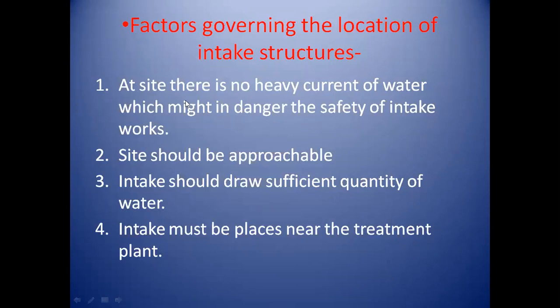What is meant by heavy current? Heavy current means when the water flows by gravity, the pressure of water is more and that produces the current in water. When there is a heavy current in water, it might endanger the safety of intake works. It is harmful for the safety of intake.